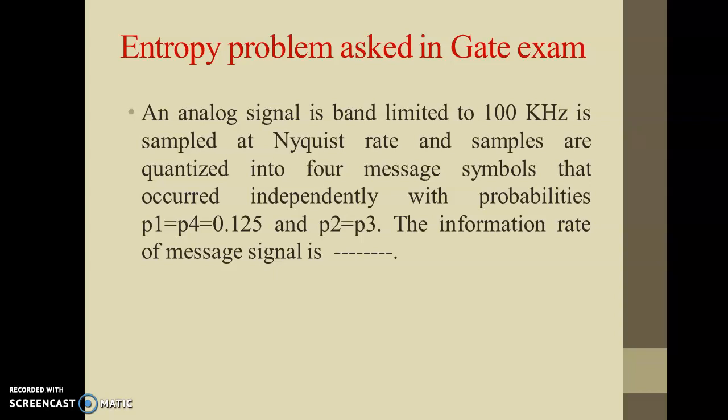I find this kind of problem more difficult than problems with the options, because here not only you have to calculate the information rate, you have to write down its unit also. So keep in mind you have to write unit of the parameter also in such kind of problems. So let us solve this.